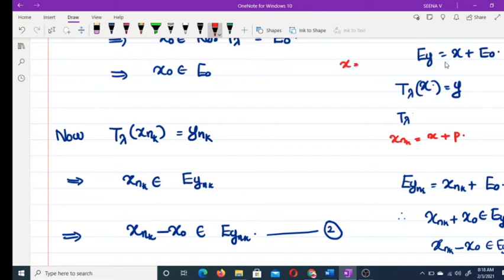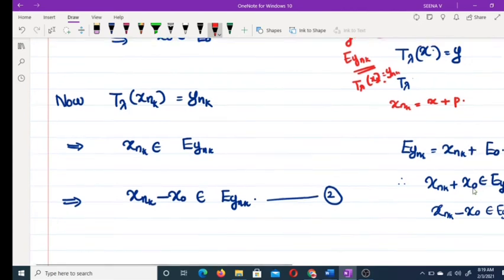This x actually satisfies the condition T_λ x equal to y. So here E_ynk means those x such that T_λ x equal to y_nk is actually x_nk. So E_ynk is actually x_nk plus E_0.